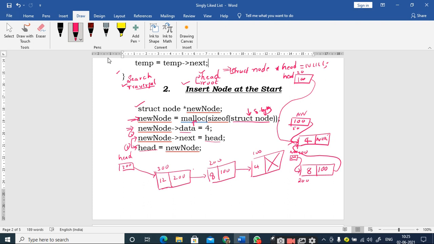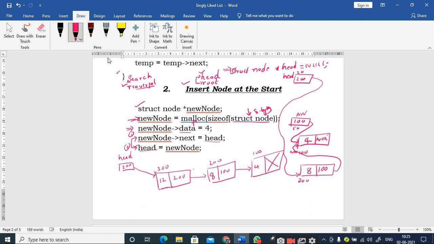You have to make the head pointer point to the node, then it becomes the first node. So I know that the address of the first new node is present inside this NN, it is 200, right? Now I make a statement like head is equal to new node, so head is equal to 200, right? So this link will be broken, and a new link from head to this new node, which is created at the location 200, will be created. So now you can understand the logic here, right?